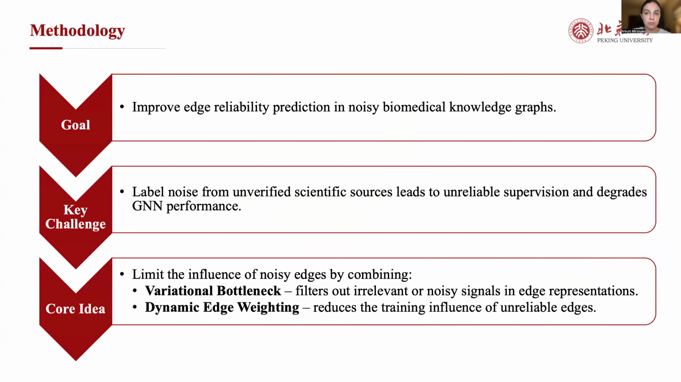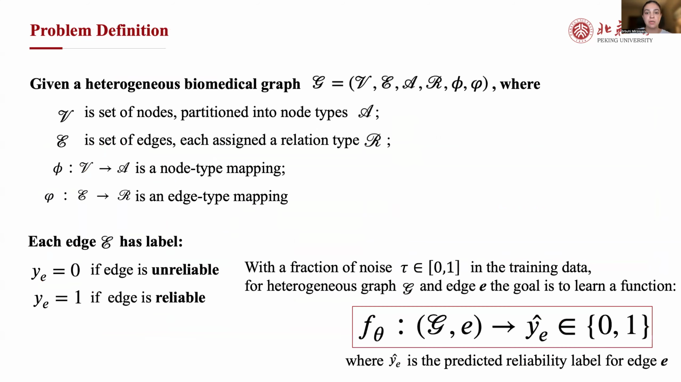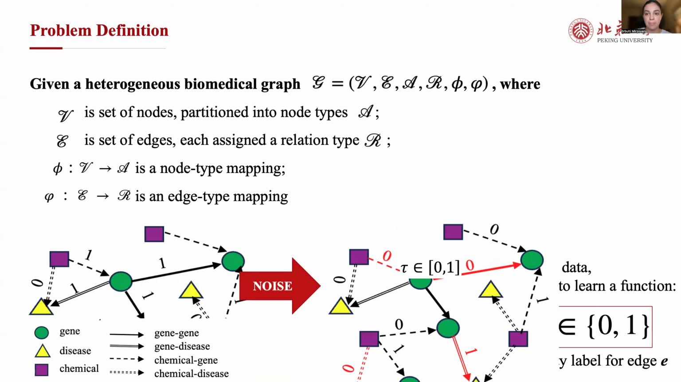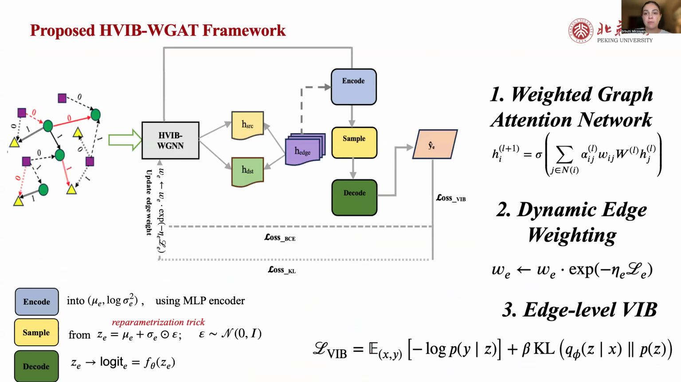The core idea of our proposed framework is to combine two mechanisms: a variational information bottleneck to filter out noisy or task-irrelevant edge information, and dynamic edge weighting scheme to downweight the influence of unreliable edges during training. Formally, given a heterogeneous biomedical knowledge graph built from scientific articles, where each edge has a binary label indicating if it's reliable or not, the task is to predict the correct edge label while dealing with varying amounts of asymmetric noise.